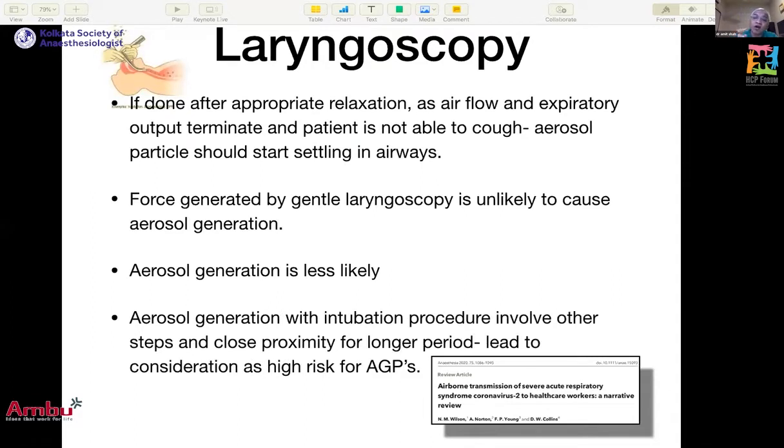Now if you see all the list that includes the previous studies which have been published, they said aerosol generation with the intubation procedure is there. It is high. They say healthcare worker transmission is high. But here, the intubation procedure involves more steps other than laryngoscopy: bag and mask ventilation, close proximity, and the patient coughing if you have not done proper relaxation. All these things lead to more chances of aerosol generation and transmission to the healthcare worker other than laryngoscopy. Laryngoscopy itself, the procedure itself, is less likely to cause aerosol generation if it is done under proper relaxation.